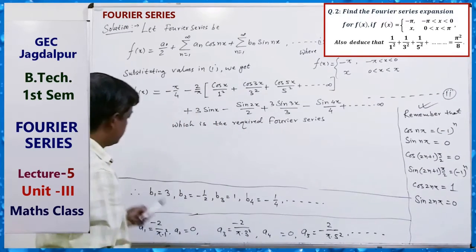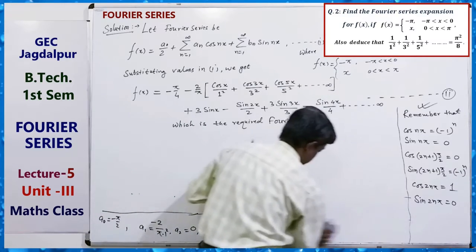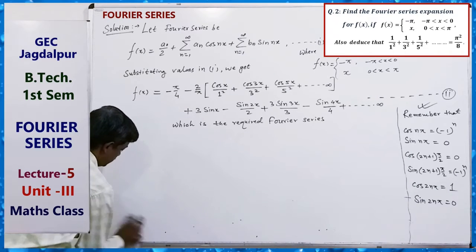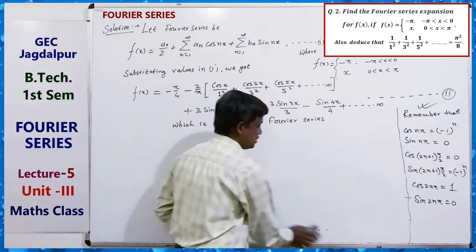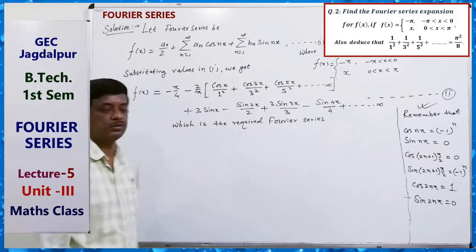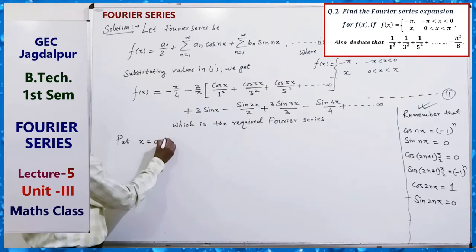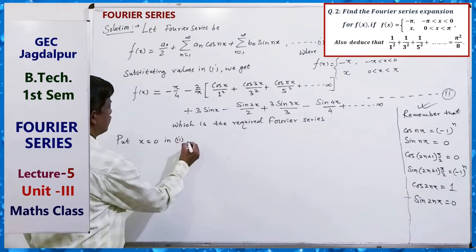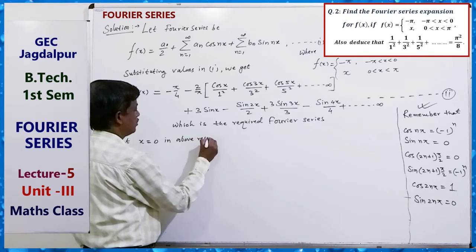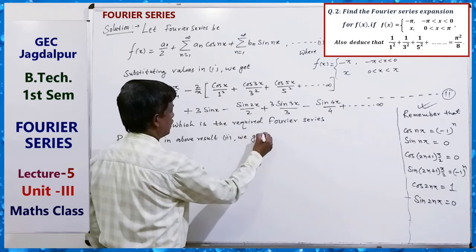Now, for proving that 1 upon 1 square plus 1 upon 3 square plus 1 upon 5 square and so on equals pi square by 8, we see that the given function is discontinuous at 0. So now put x equals 0 in the above result 2. We get what?